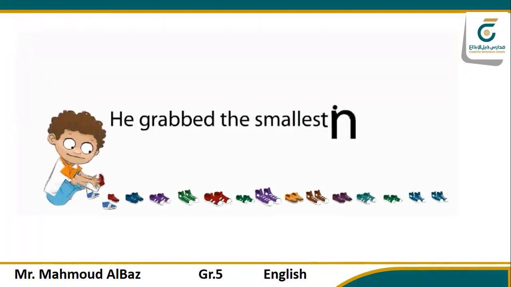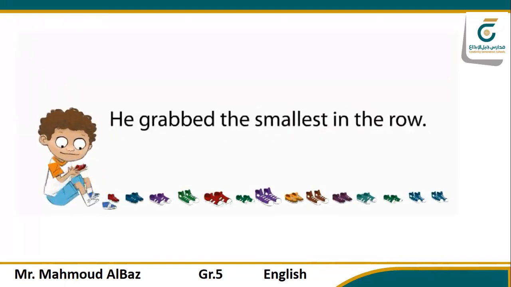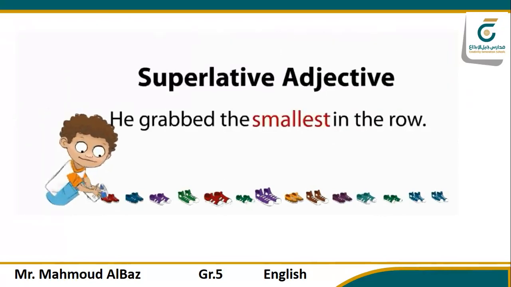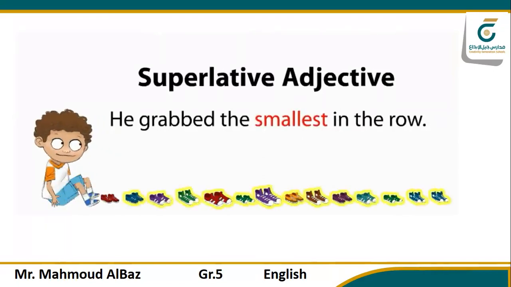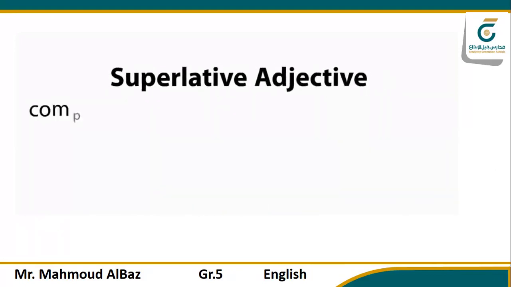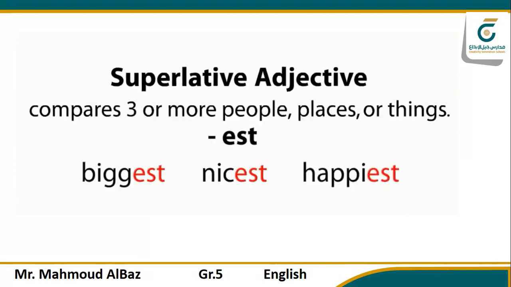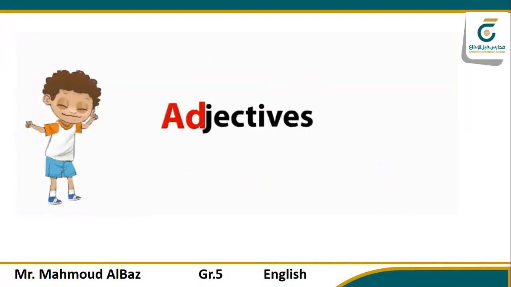Carlos needed some shoes. He grabbed the smallest in the row. Those won't do the trick. Just check out his big toe. There's a superlative adjective in that sentence there. It compares a bunch of shoes, not just one pair. A superlative adjective compares three or more people, places, or things. Add an EST to the end of an adjective, and you've got it. Like biggest, nicest, happiest.